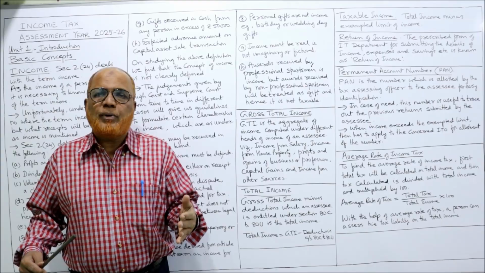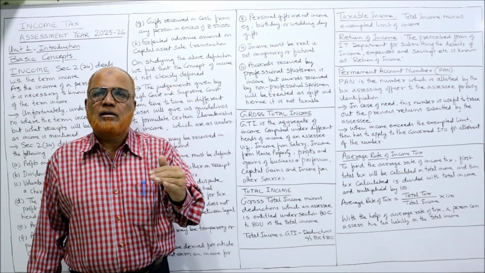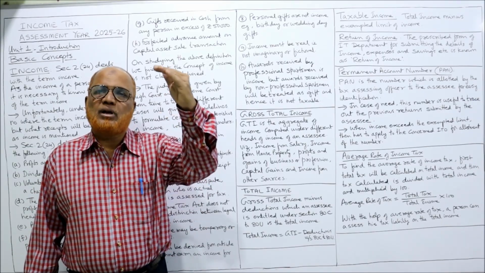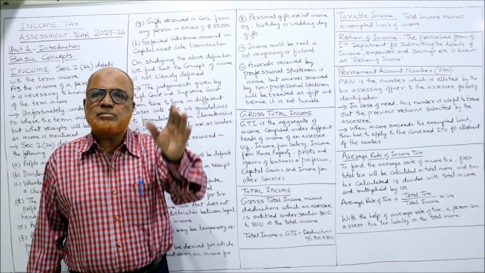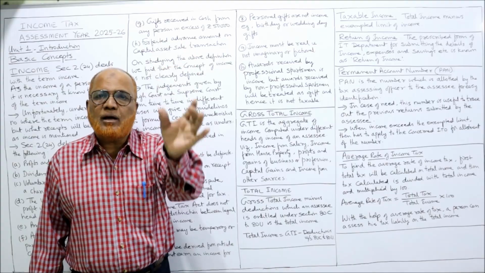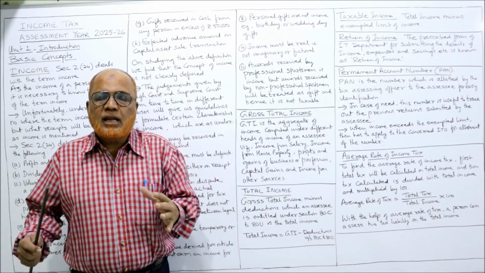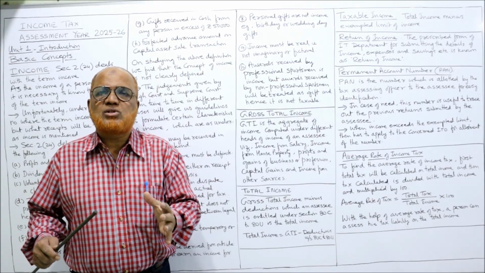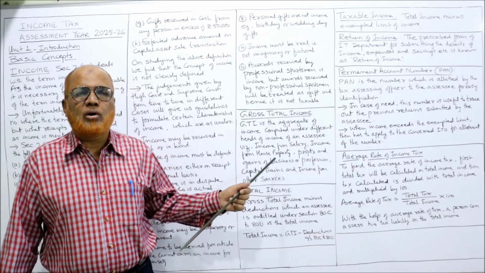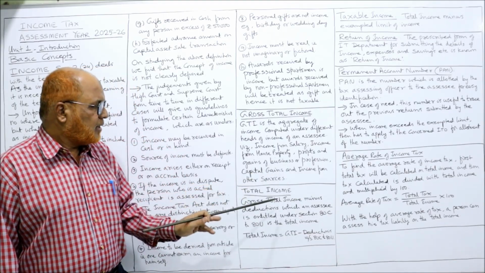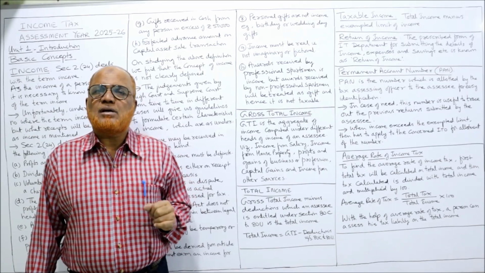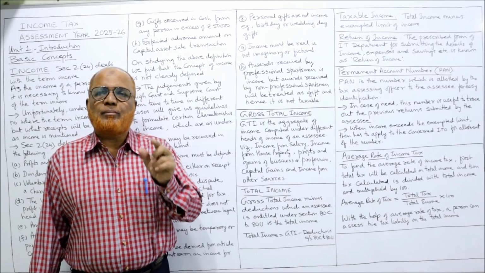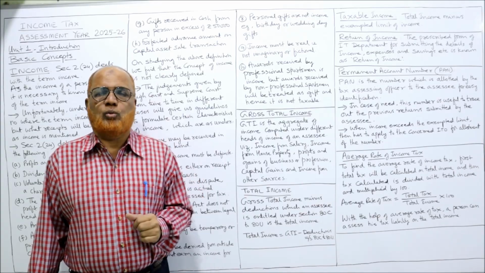So we have to compute the income under each head. For example, we have to compute income from salary, compute income from house property. After calculating incomes under 5 heads, we have to add up all. So the aggregate of all the 5 heads of income is called gross total income. Then total income. From gross total income, some deductions are there from 80C to 80U.